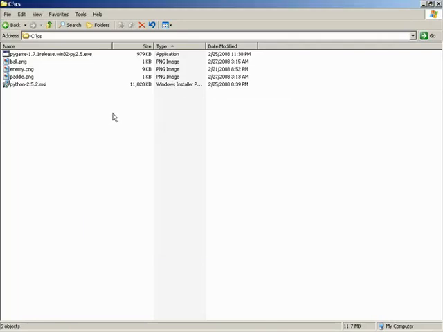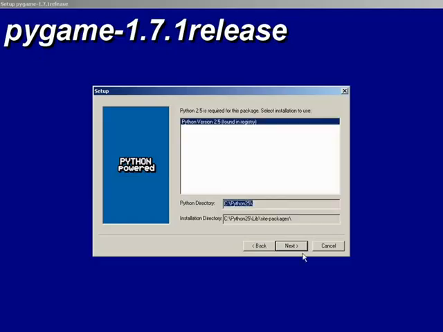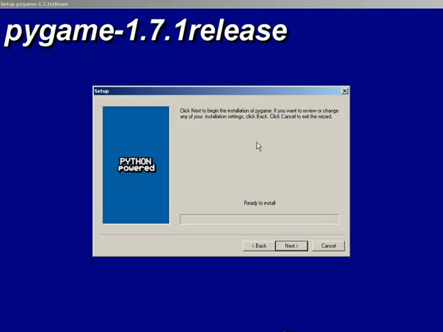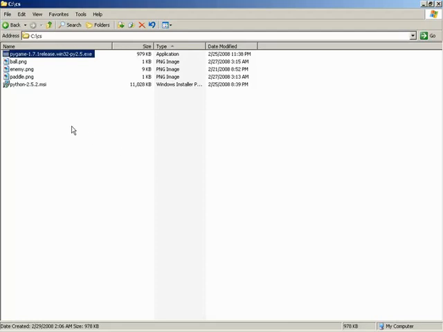All right, now it's time to get PyGame set up. So, of course, here is the installer. We'll run this and hit next, and it has detected the version of Python that we're running. Apparently it has read it out of the registry, which is fine. So we'll let it install into our Python directory of C Python 25. And with that, then we have PyGame installed. So very quick installer. As a matter of fact, if you'll note the file size, it is under 1 megabyte. So yeah, very quick small install there.